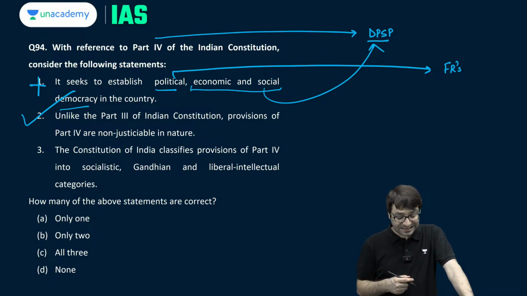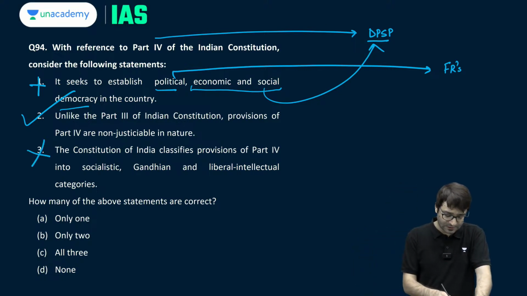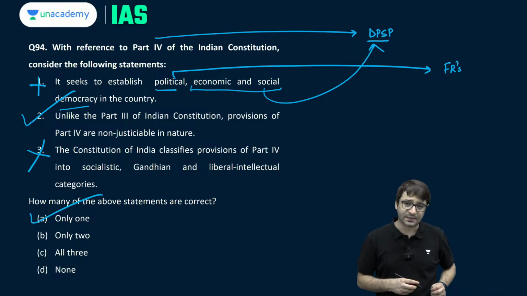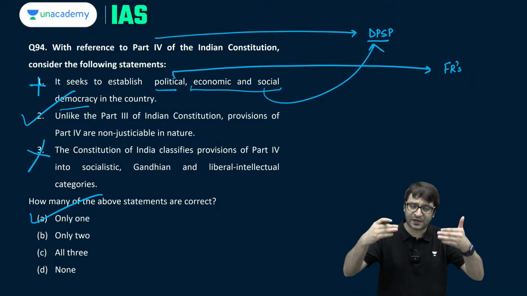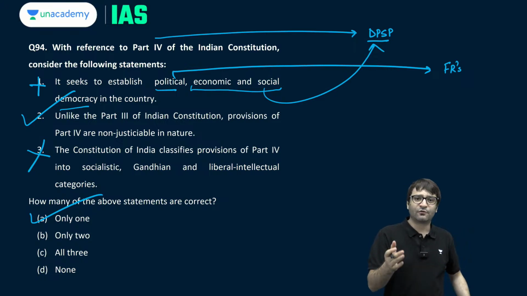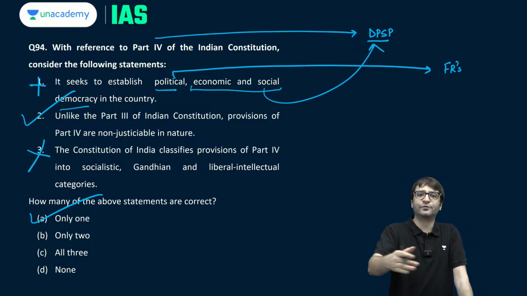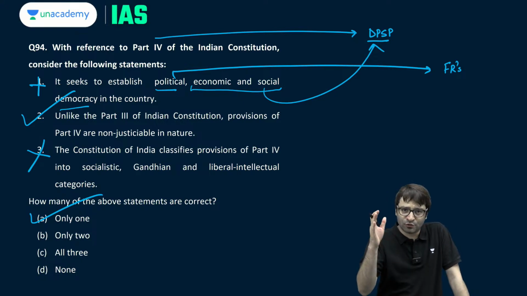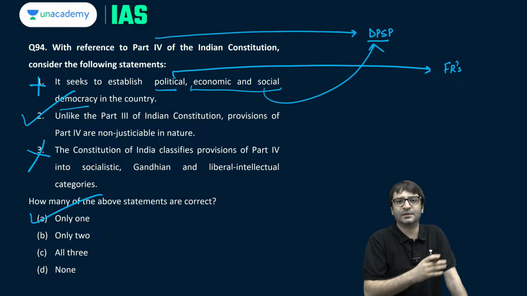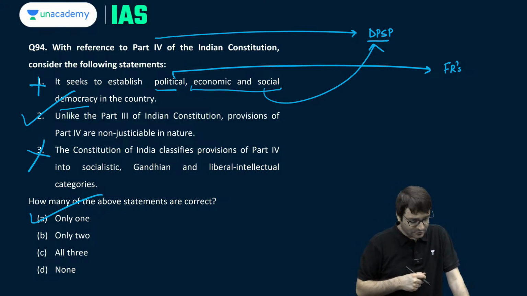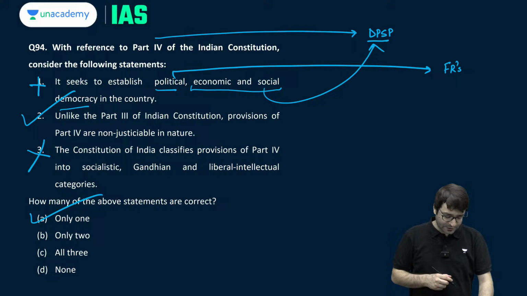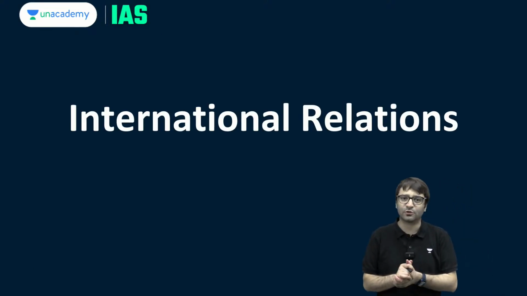The Constitution of India classifies provisions of Part 4 into socialistic, Gandhian and liberal intellectual categories. No. A, only one is the right answer. Yes, there is a list of directive principles from Article 38 to 51, which we can categorize into socialistic, liberal intellectual and Gandhian principles, but that's not the categorization done by the Constitution. That's done by the constitutional experts, right? So the Constitution does not classify into socialistic, Gandhian or liberal intellectual principles.